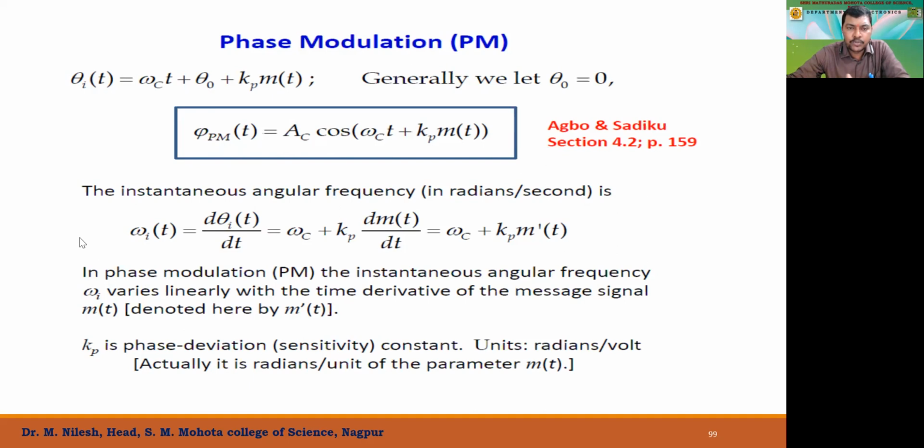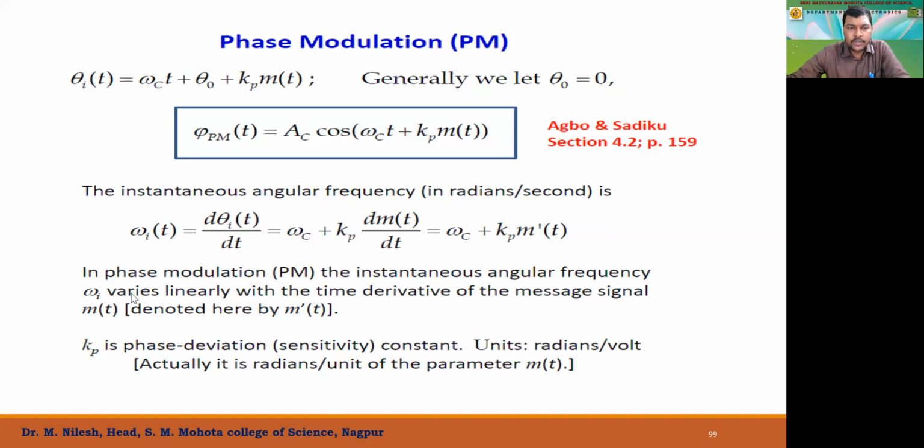That can be done by this, and we can differentiate this with respect to time. So d theta i(t) divided by dt will give this equation, that is, omega c plus kp dm(t)/dt, or we can call it omega c plus kp m dash t, right?